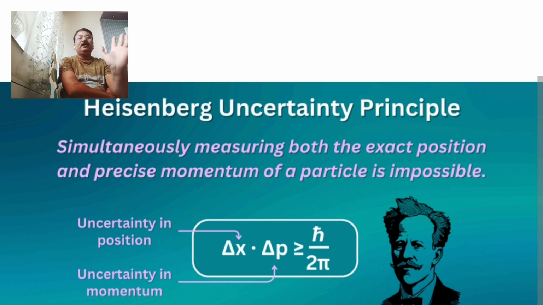So according to the scientist Heisenberg, he put forth a probability assumption, that is, we cannot say that the electron in the atom has an exact position in the orbit, or a perfect momentum. This is related with the electron. For example, very simply, we are considering hydrogen as the atom.